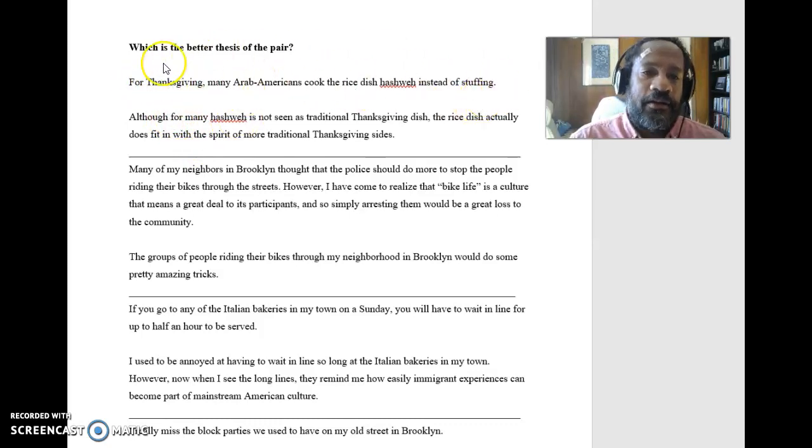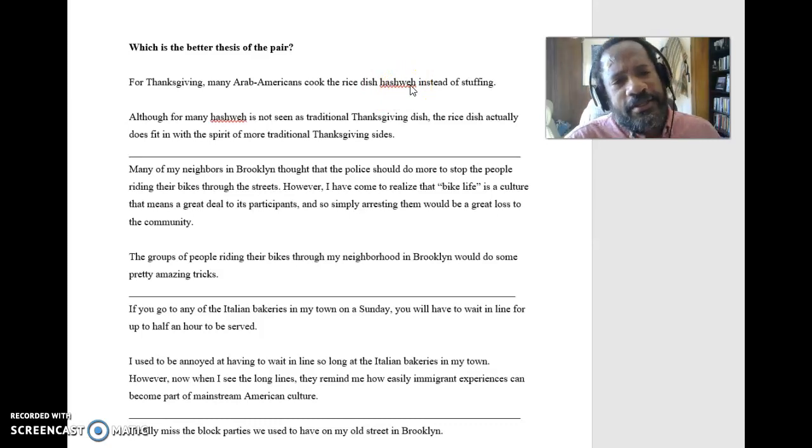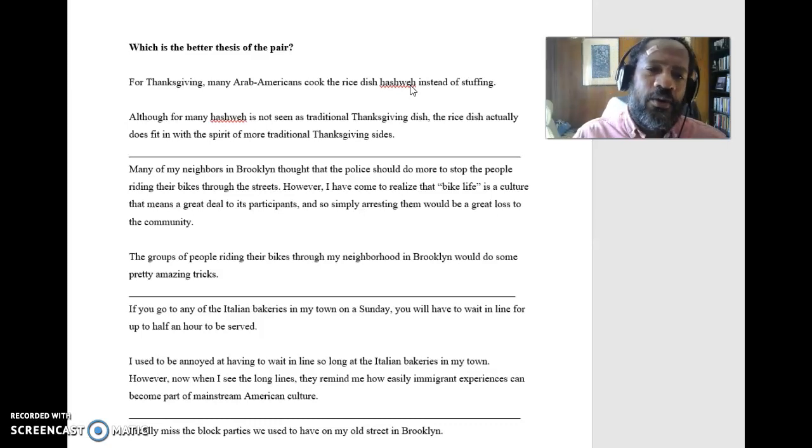This is simply a fact, right? This happens. Many Arab Americans cook a rice dish called hashway. That's true, but it's not something that is provable. It's not something that requires an essay in order to talk about it.